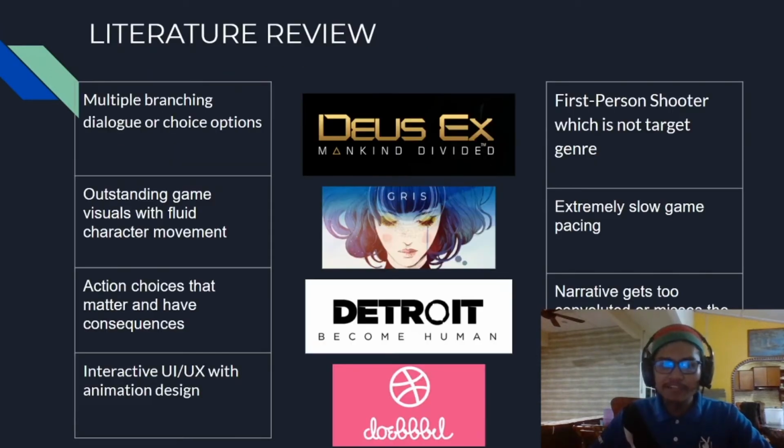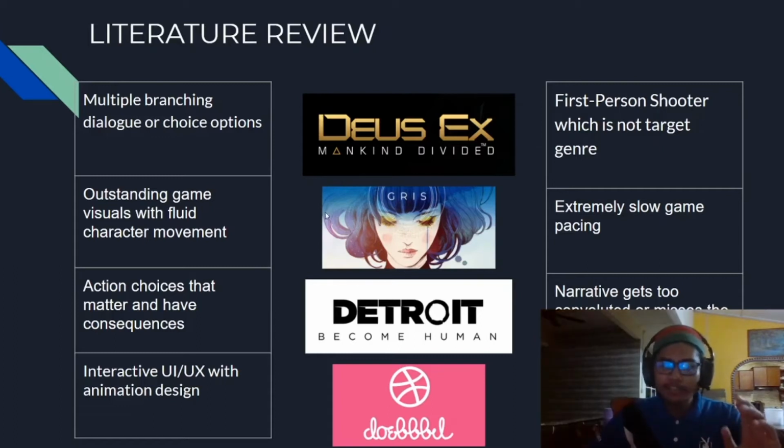Next, regarding the literature review, we have 4 main games that we take inspiration from. Firstly is Deus Ex Mankind Divided. We have multiple branching choice options, but the problem with the game is that it's a first person shooter. It's not our target genre. Next is Grease. It's a game that we absolutely fall in love with. It has outstanding game visual with fluid character movement.